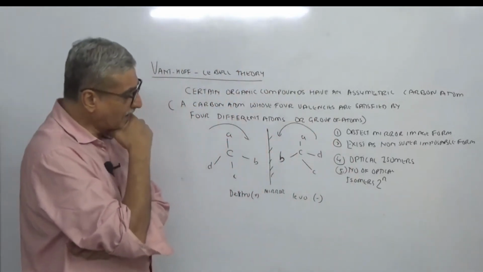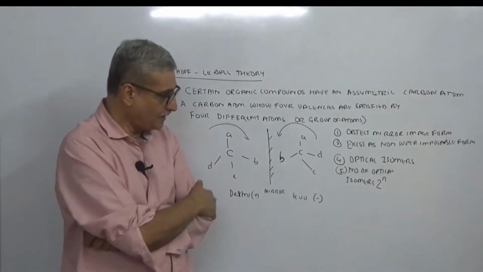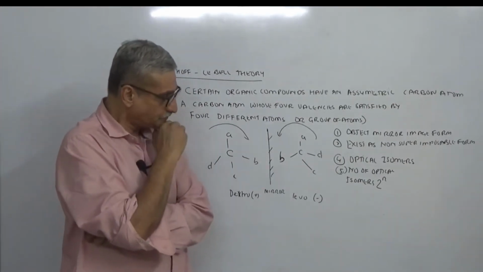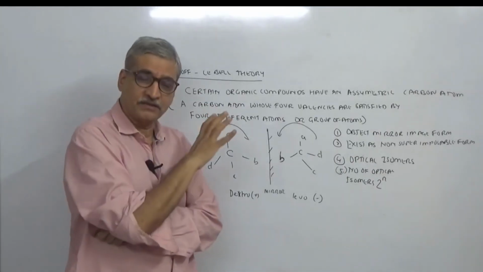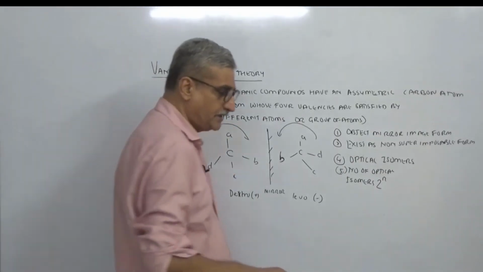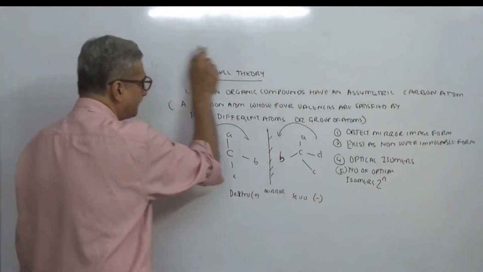Okay. Now, listen carefully over here. Now we'll talk about the real 12th standard question on the basis of this concept. That is, discuss the optical activity of 2-chlorobutane.